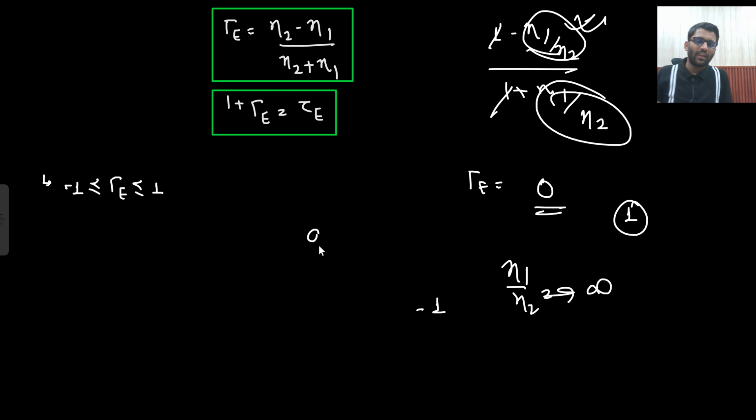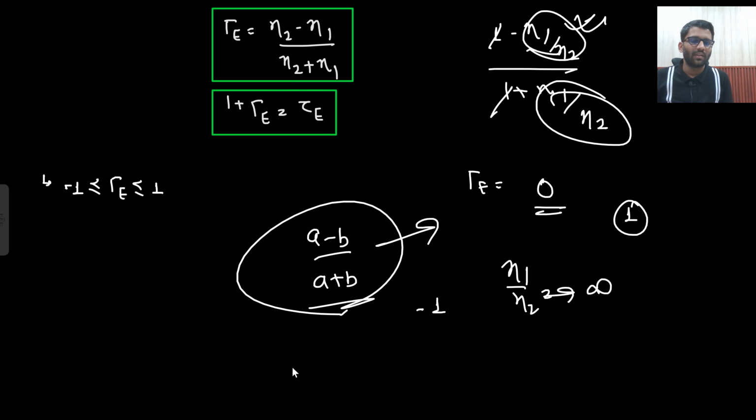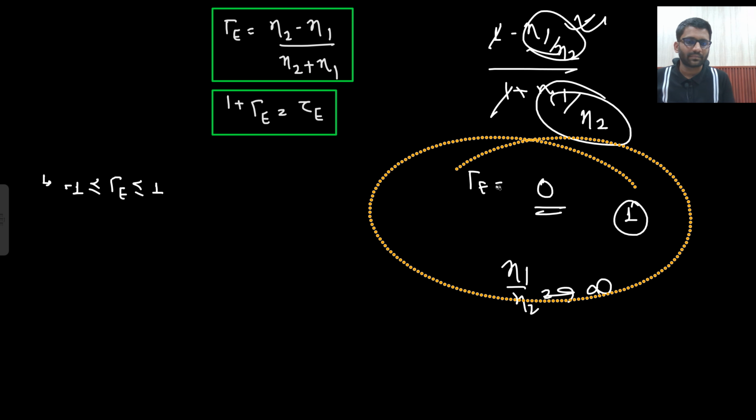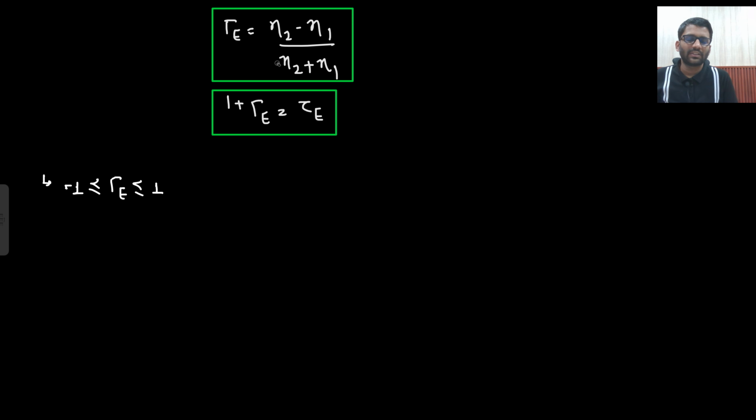You see this expression, no? A minus b upon a plus b. What is the range of this particular number? Minus 1 to 1. This cannot be bigger than 1, and this cannot be less than minus 1. So the range of this particular expression is minus 1 to 1. Right? So very simple thing, just basic mathematics.